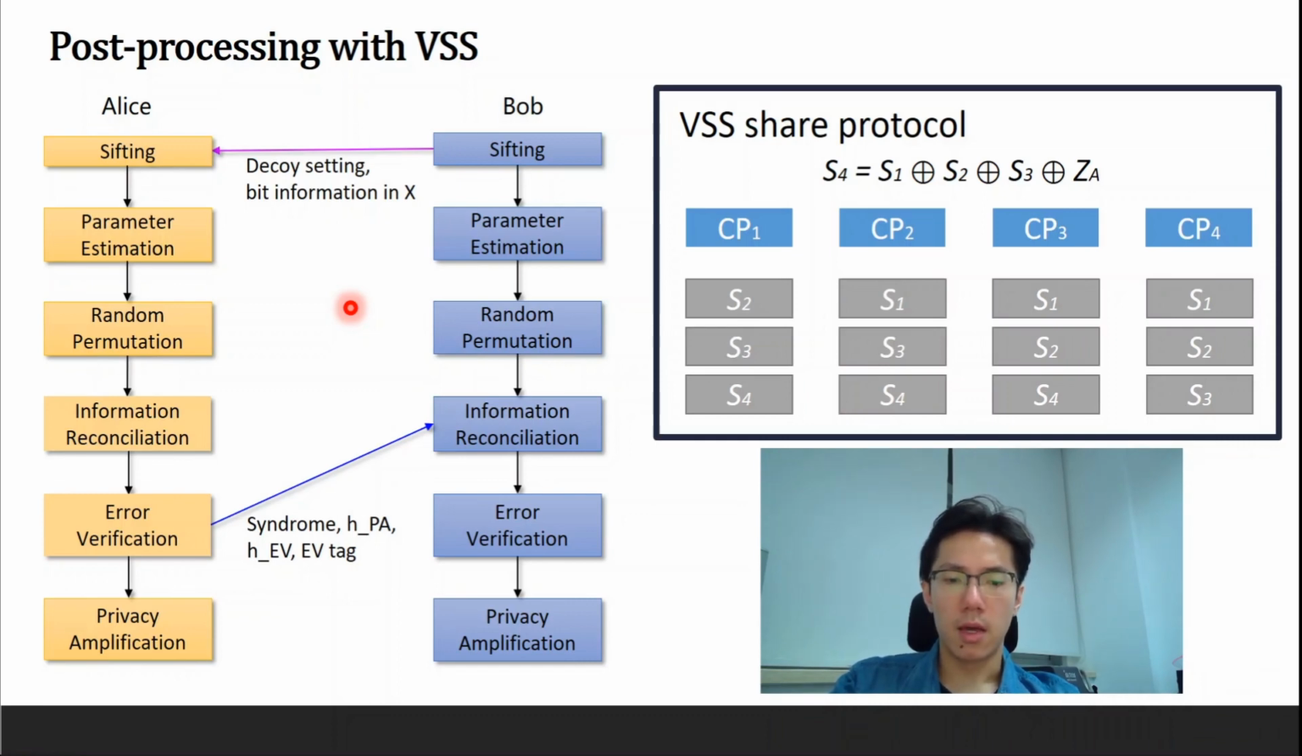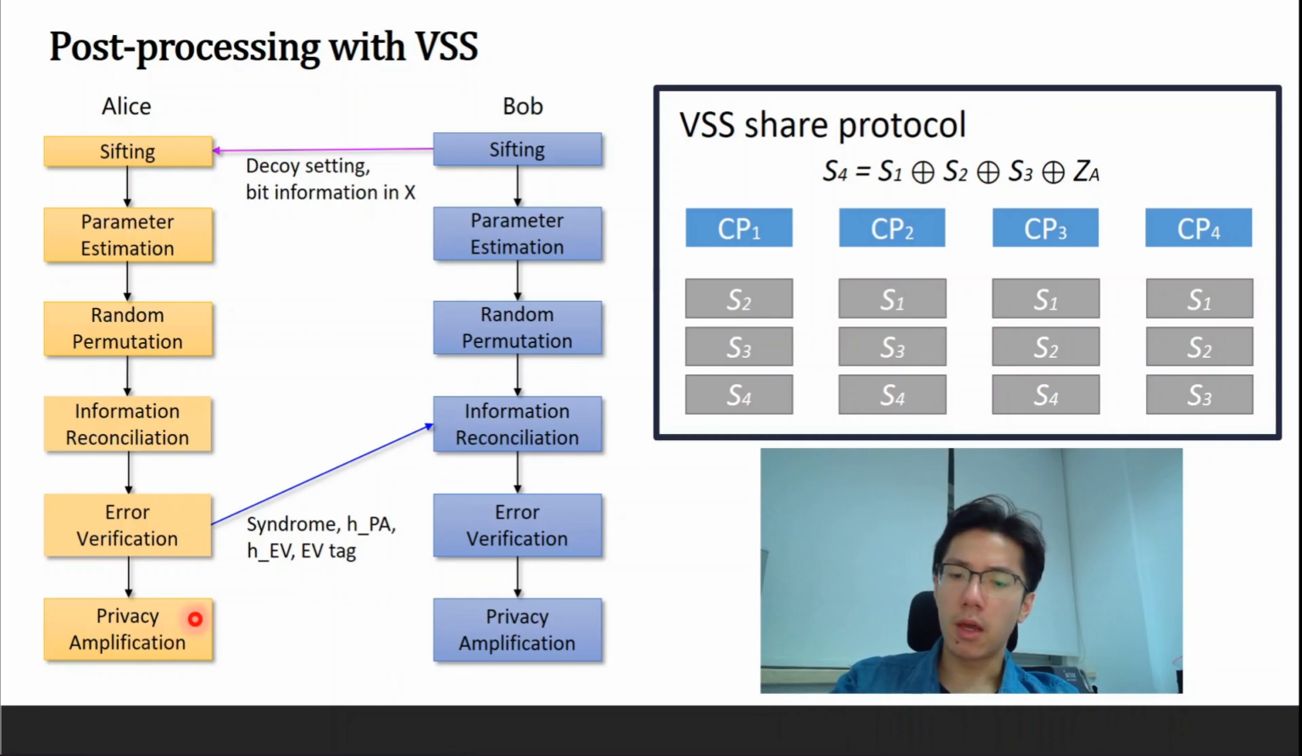Coming next, Alice and Bob each perform a random permutation to prevent burst errors, information reconciliation to correct the errors in the raw key stream, error verification to verify that the share streams are indeed identical, and privacy amplification to remove the information that may be known by Eve.